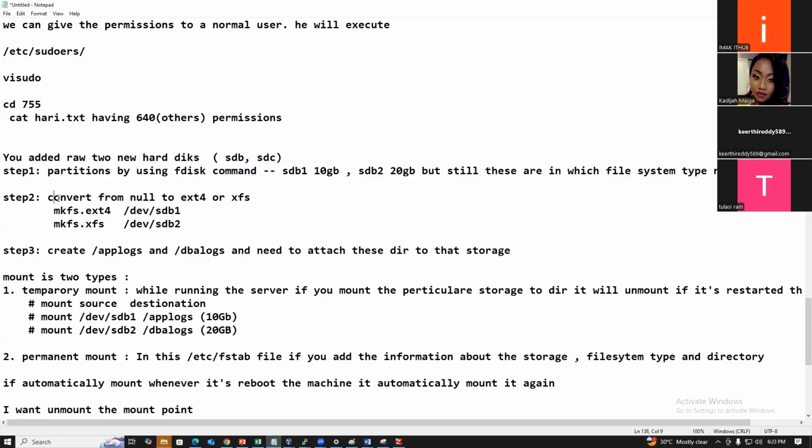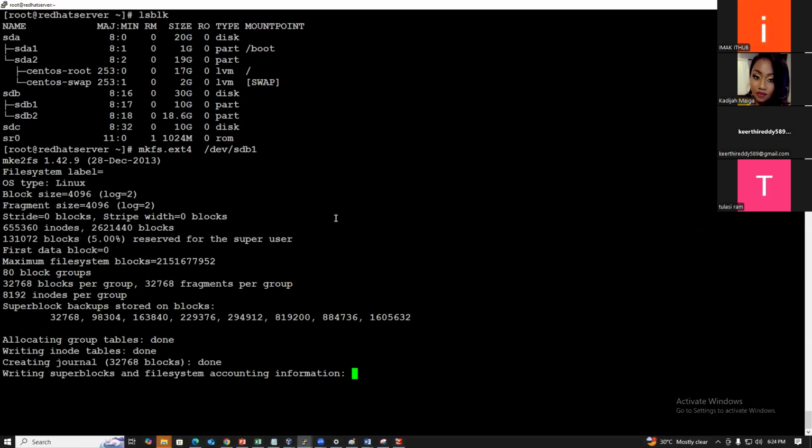Then I want to convert from no file system to ext4 or xfs. How can you convert? mkfs.ext4. You see it's converted. Next, sdb2. I will try XFS, another file system.